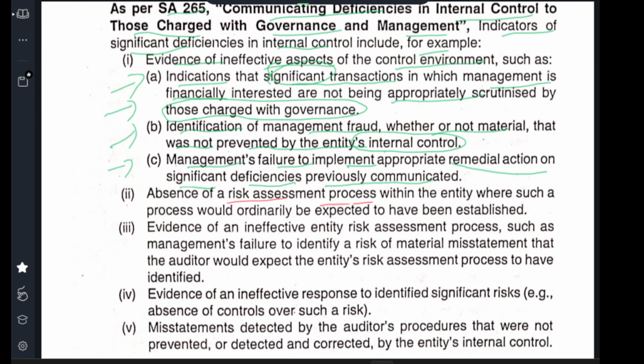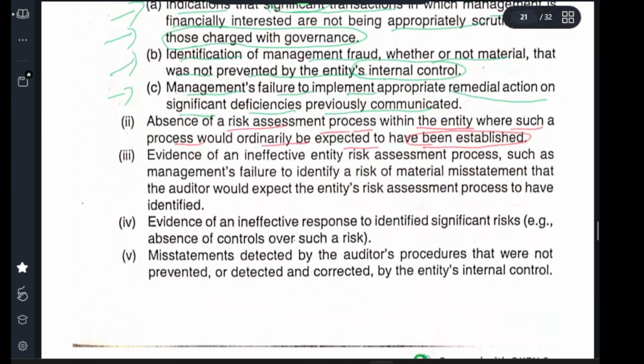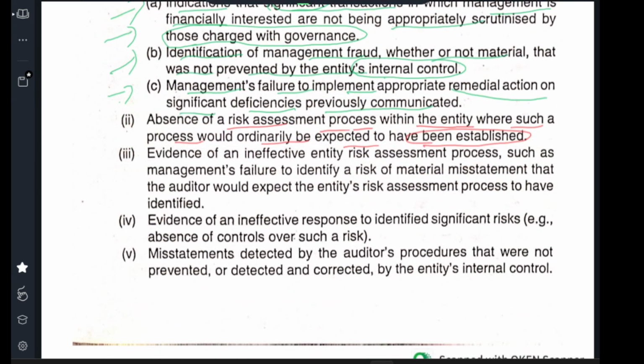Absence of a risk assessment process within the entity where such a process would ordinarily be expected to have been established. Management should have an internal control system to detect and prevent fraud. If that system is not working properly, or if they have not established a system, you should ask why they are not establishing a system, and you should mention it.